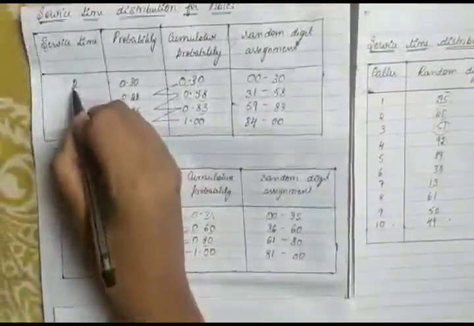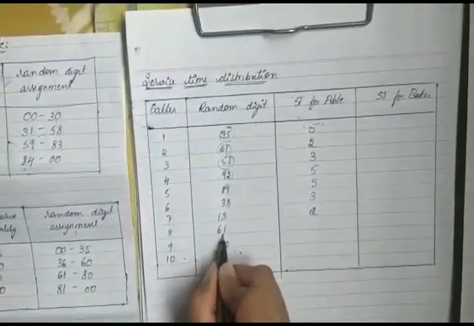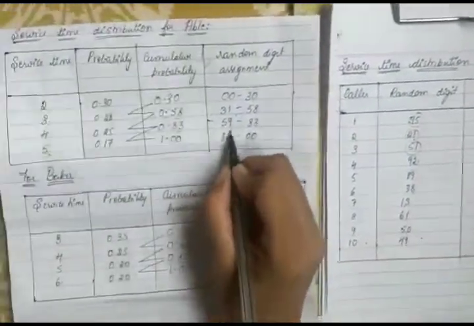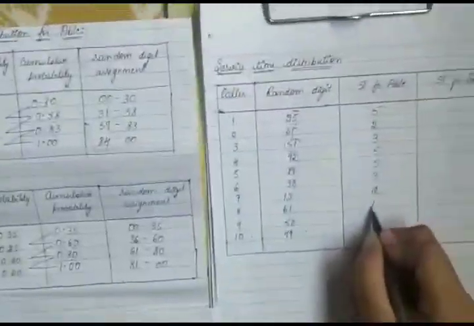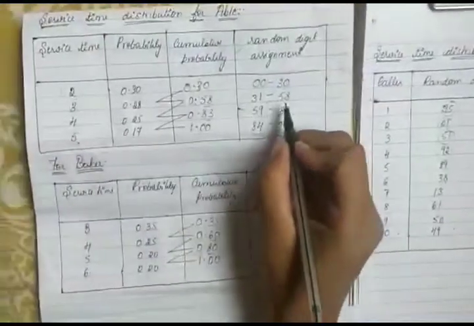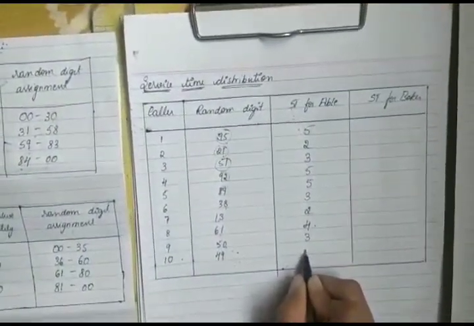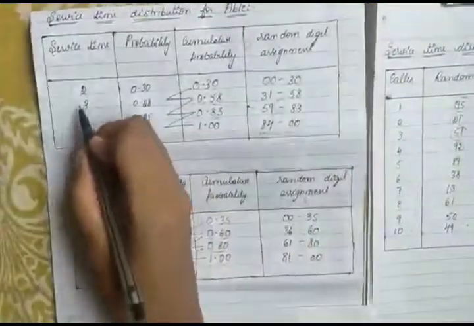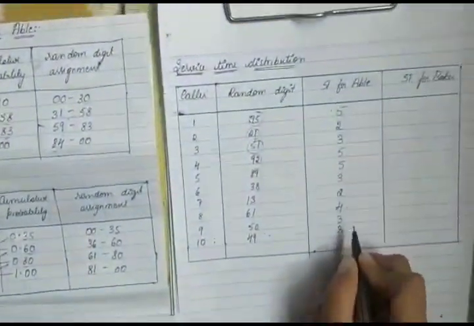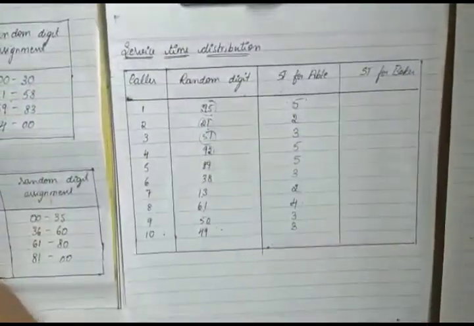13 lies between the service time 2. 61 lies between the service time 4. 50 lies between the service time, that is 3. And 49 lies between the service time, that is again 3. Similarly, we are calculating the service time for Baker by checking the service time distribution table.